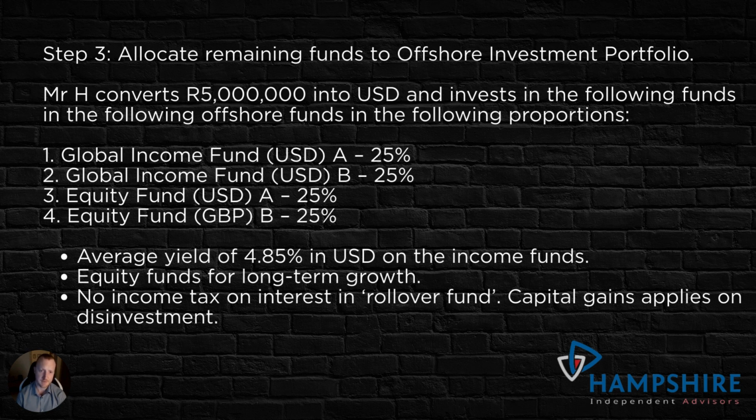So half of that, so 2.5 million rand, is going into that, and that's really for peace of mind for the client. Like I mentioned previously, he has a tendency to be quite conservative. So we want at least half of that to be available in cash, if he wants to bring it back into South Africa again. So those two funds combined have an average yield of 4.85% in US dollars, which is quite reasonable, considering that interest rates in the US were at zero for quite a while, and have only picked up in the last couple of years.